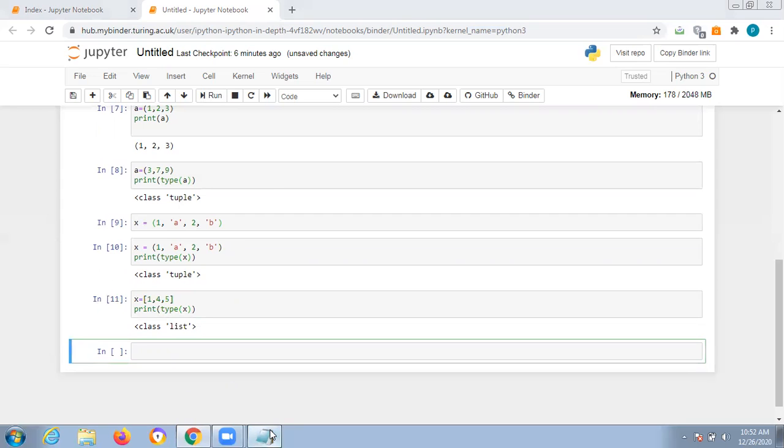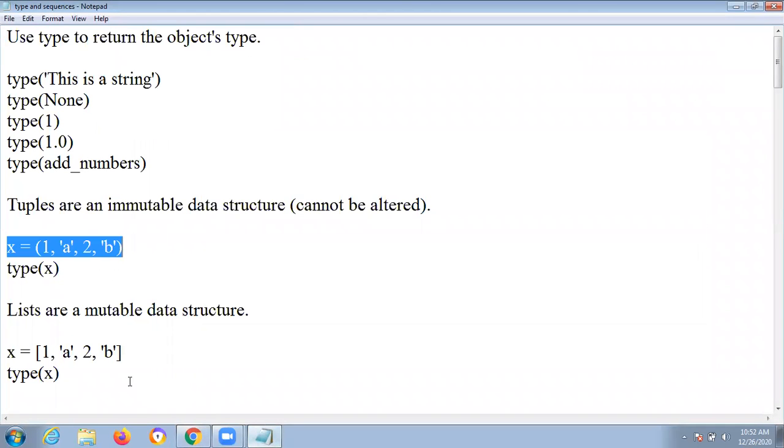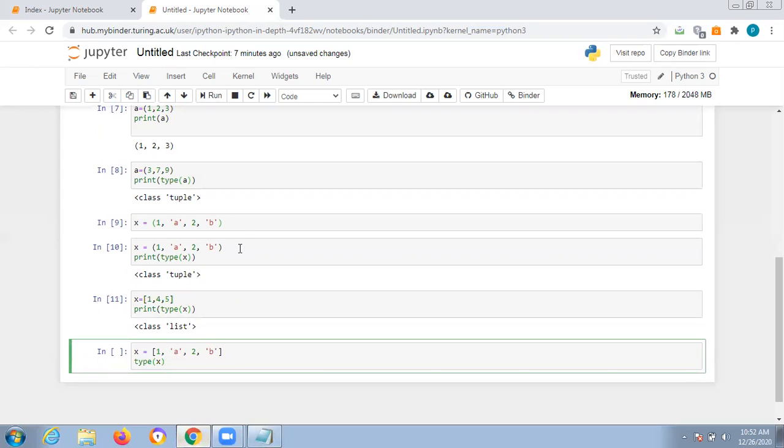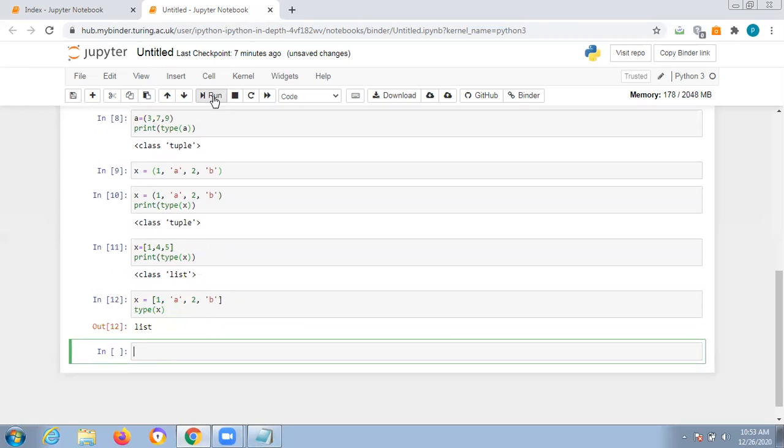Remember this point: a list is always mutable, it can be changed easily. Take the same example again and print. Let us execute this command, run this program. You will get list only. What is the difference between this and this? Whenever you add print type of, it will be treated as class. Whenever you just do a print, it will be treated as only list. That is the main difference between that command and this command, so understand the difference between both.